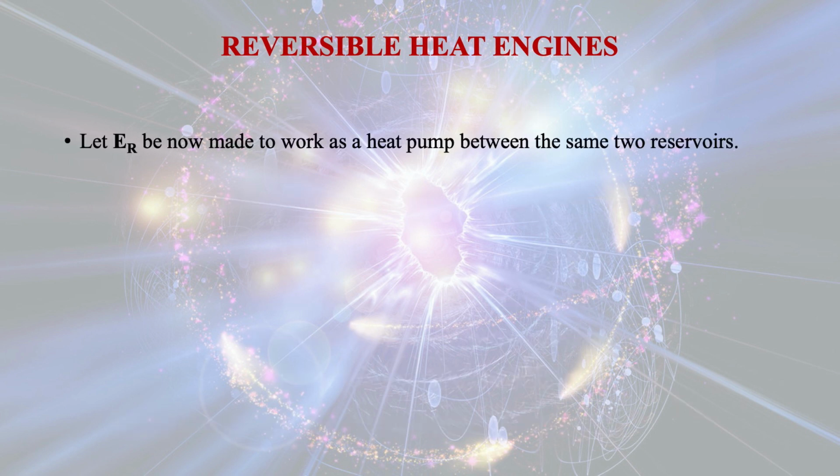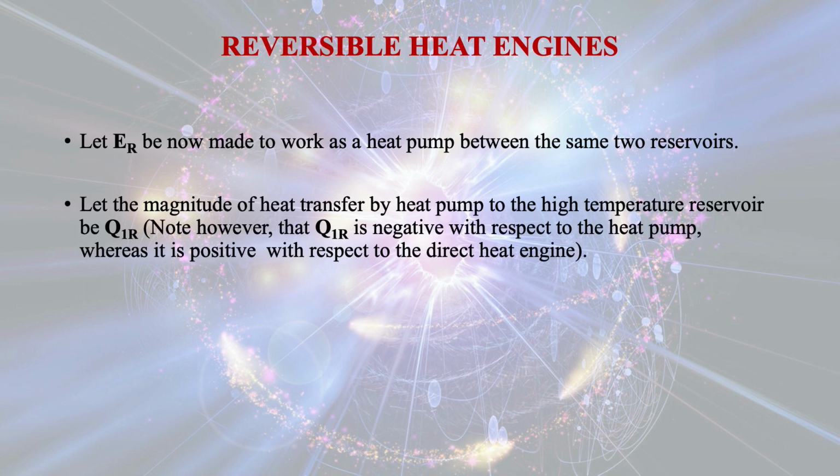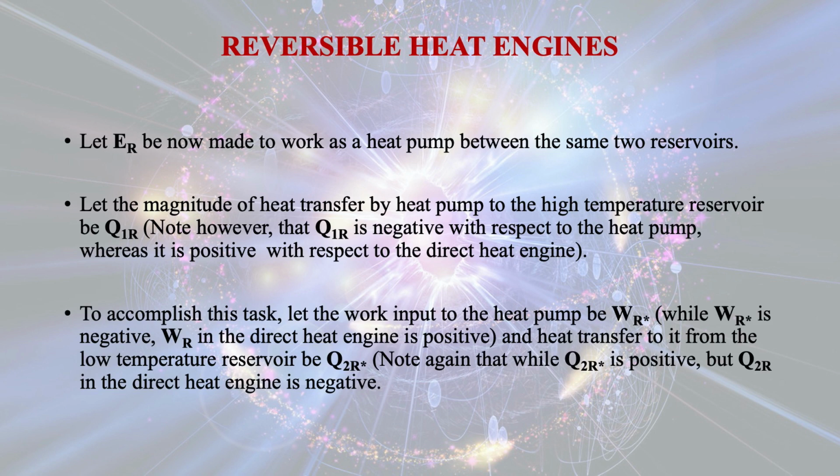Let ER now be made to work as a heat pump between the same two reservoirs. Let the magnitude of heat transfer by the heat pump to the high temperature reservoir be Q1R. Note, however, that Q1R is negative with respect to the heat pump, whereas it is positive with respect to the direct heat engine. To accomplish this task, let the work input to the heat pump be WR star, that is work done onto the system, which is negative.